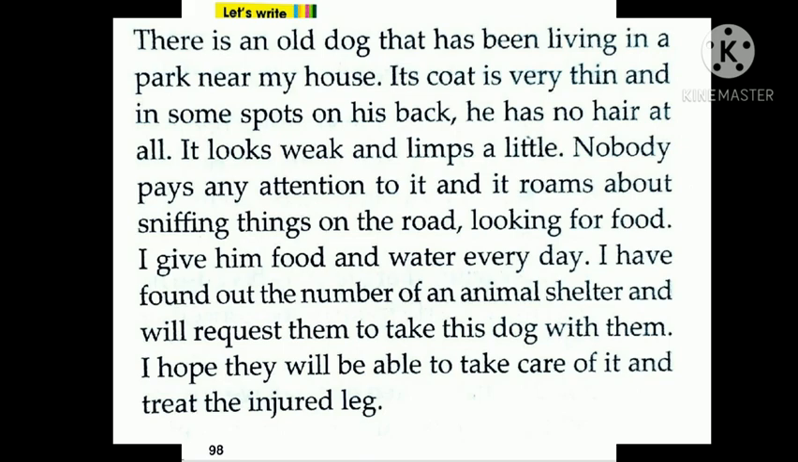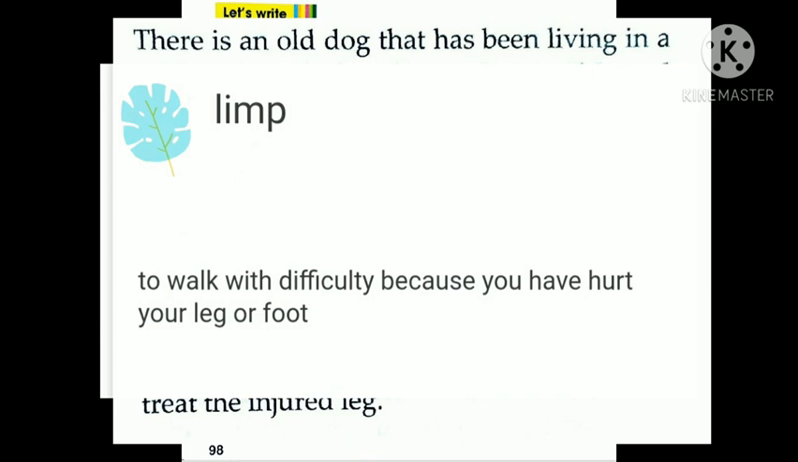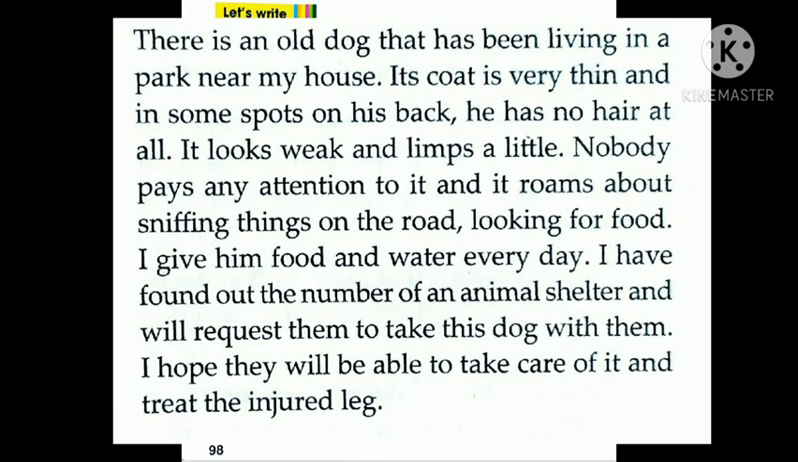Weak means very much kamzor. And limps a little means to walk with difficulty because you have hurt your leg or foot. Okay, it means it was not able to walk because it was injured. Nobody pays any attention to it. It roams about sniffing things on the road. Roams means wandering here and there, okay? And it was hungry also because it was looking for food.